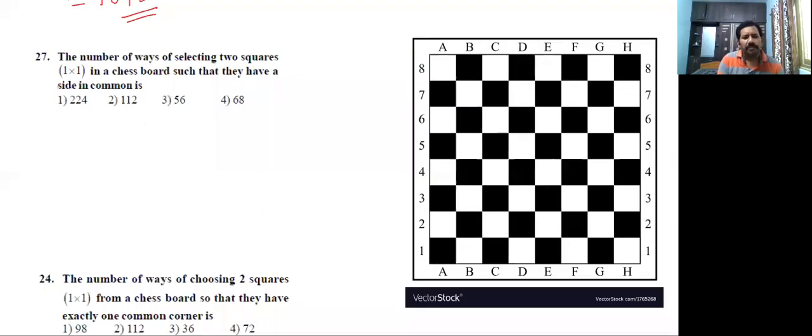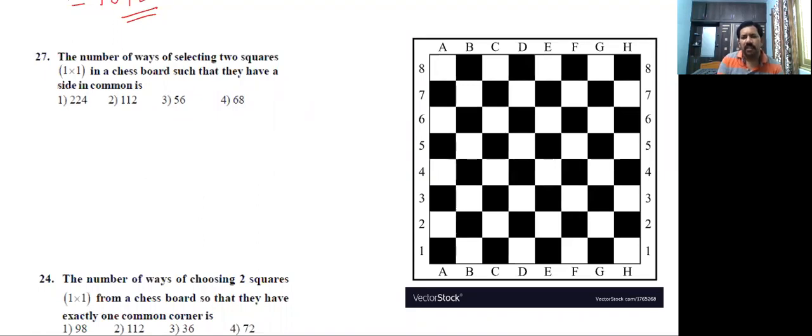The number of ways of selecting two squares one by one in a chessboard such that they have a side in common. They have a side in common. So how many such squares are there? So we need to identify.